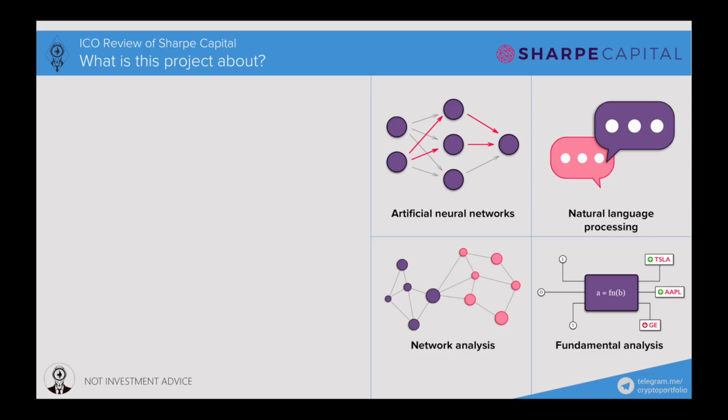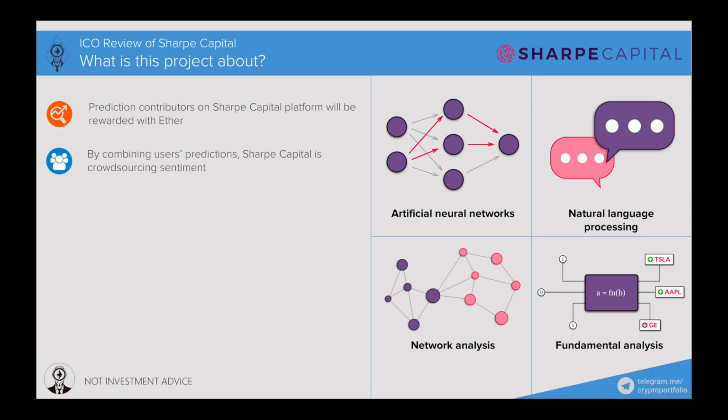What is this project about? Prediction contributors on the Sharpe Capital platform will be rewarded with ether for correct predictions of price movements. By combining users' predictions, Sharpe Capital is crowdsourcing sentiment. The project consists of two main components: financial markets protocol and investment platform. We will explore those components more on the platform slide.